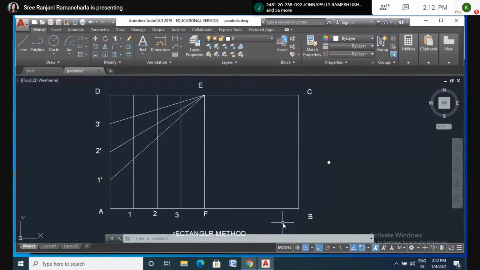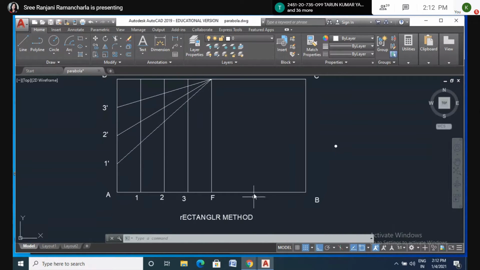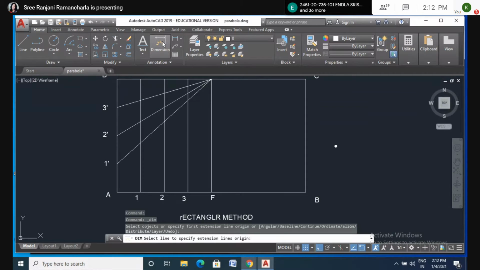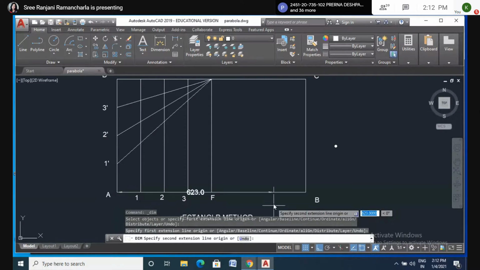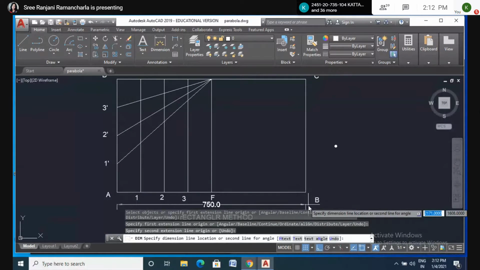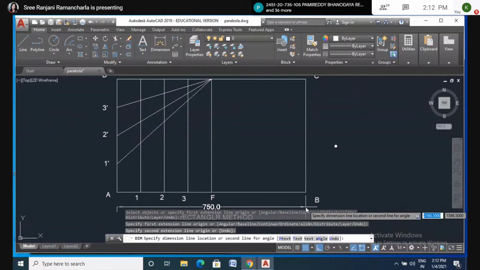So here, what is the length AB? Can you hear me? 75 meters. Okay. Here I have written 750, but you write down 75 mm, which means 7.5 centimeters.